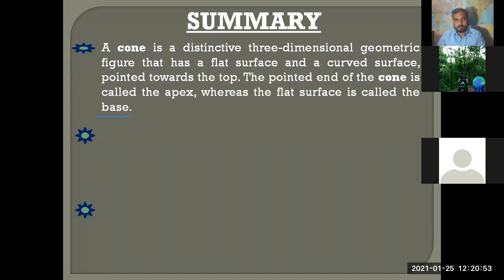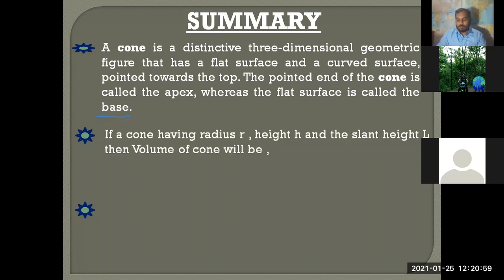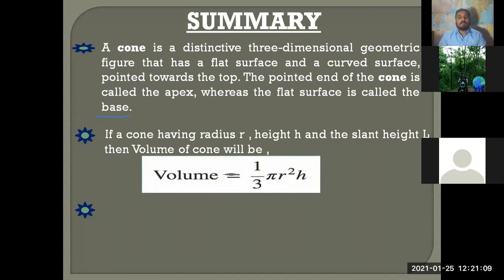Okay. So what is the formula for volume of a cone? Sir, 1/3 pi r square h. Very good. The formula for volume of the cone, if it has radius r, height h and slant height l, is 1/3 pi r square h.